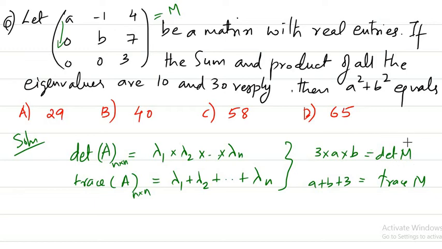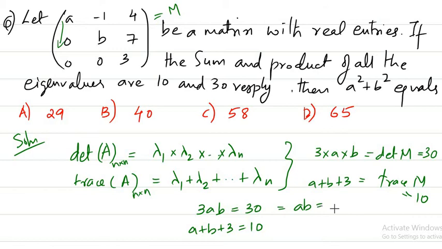Now what do we know about the determinant of M? It is equal to the product of eigenvalues, and the product is given to us as 30. The sum of eigenvalues is given to us as 10. So we have two equations here: 3AB is 30, and A plus B plus 3 is 10. From this we get AB is 10, and A plus B is 10 minus 3, that is 7. And further, we need to find A square plus B square.